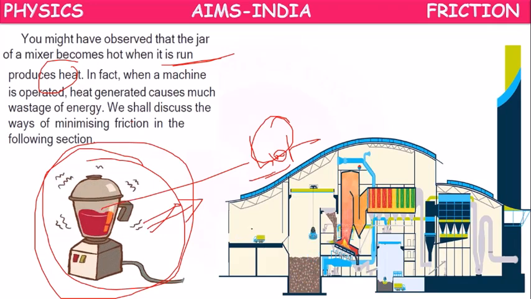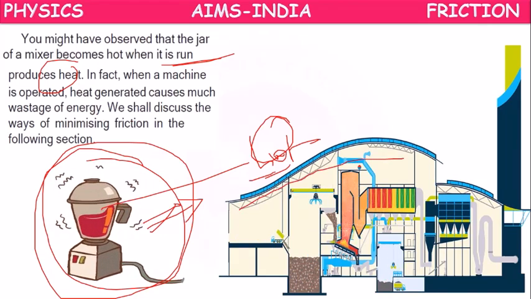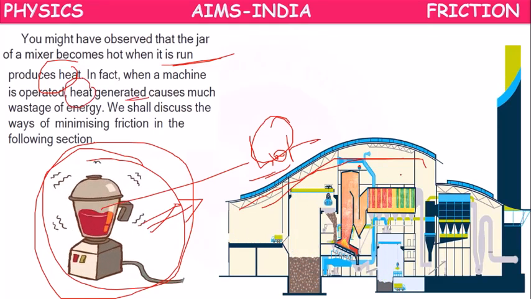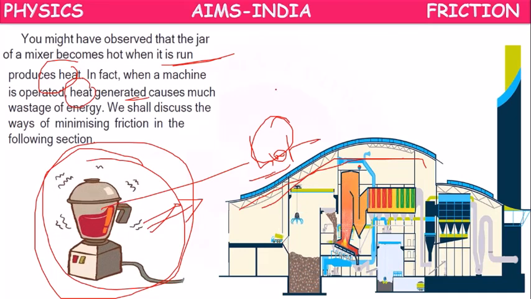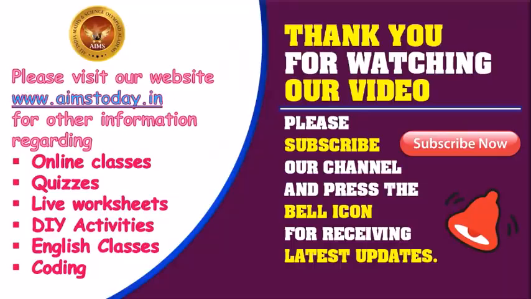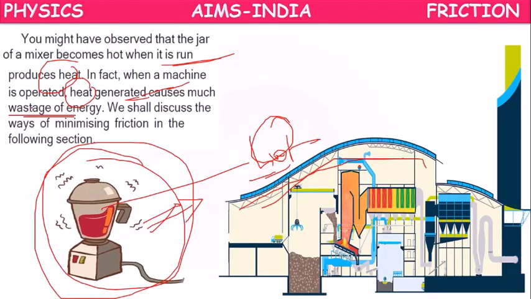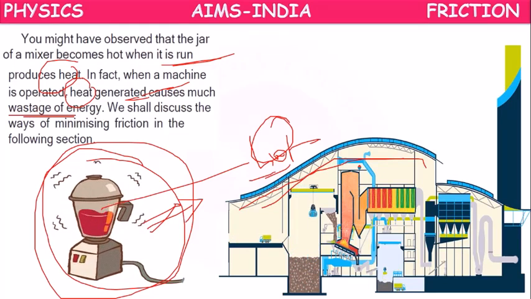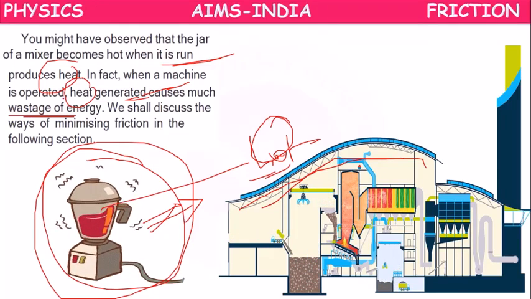Or in factories, when large machines are operated, so much heat is generated between the machines, which causes much wastage of energy. So how to reduce this wastage? How to overcome these bad effects of friction? We will be learning later.